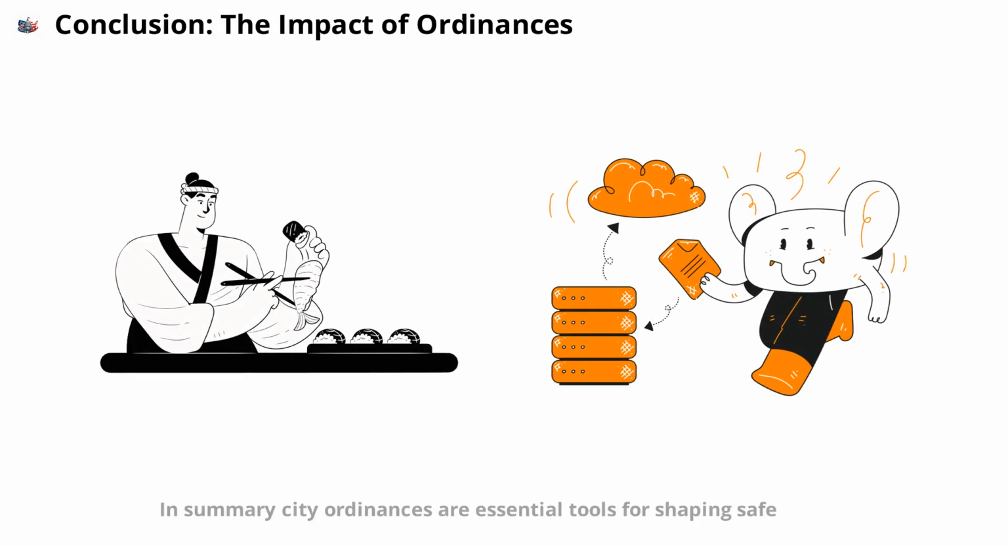In summary, city ordinances are essential tools for shaping safe, healthy, and vibrant communities. They address local needs, reflect community values, and provide a framework for resolving conflicts. By understanding and following city ordinances, residents, businesses, and visitors all contribute to a better quality of life for everyone.